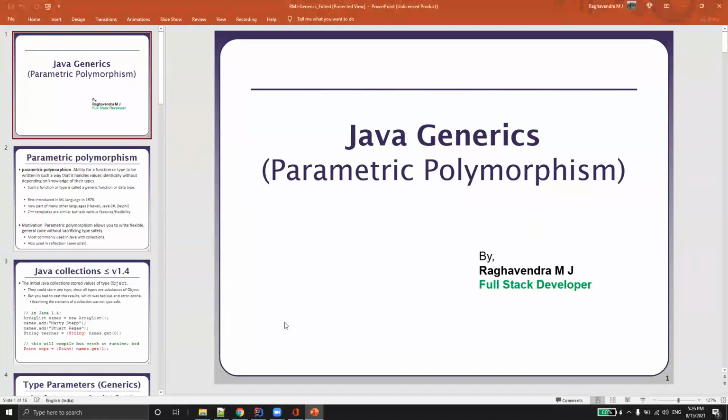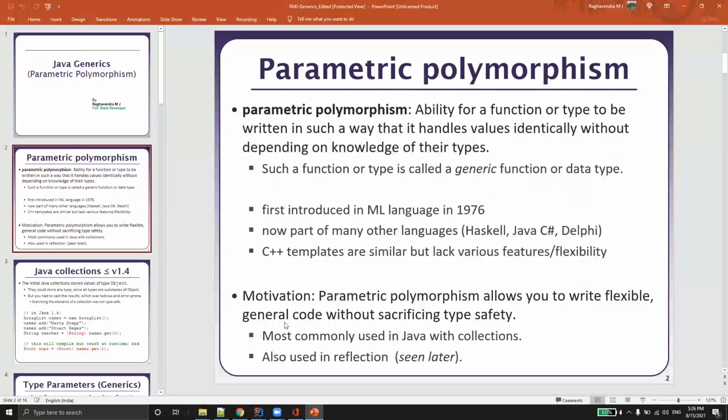Let's learn something about Java, and the topic for today is Java generics. In a way, it's called parametric polymorphism. What is parametric polymorphism? It's an ability for a function or a type to be written in such a way that it handles values identically without depending on knowledge of their types. Such a function or type is called a generic function or data type.